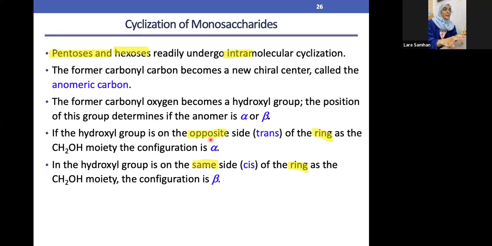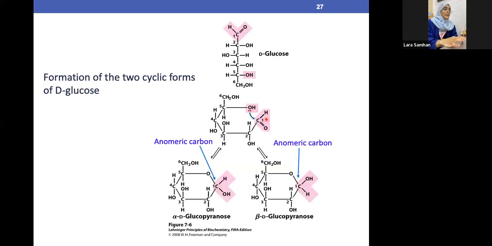As I said, alpha is basically the opposite side. Beta is the same side. If both of them are on the same side, beta, we call it cis. If they are on the opposite side, alpha, we call it trans. So same side is cis, opposite side is trans. Perfect. This is the exact same thing.